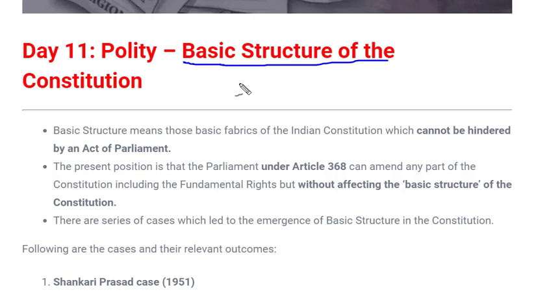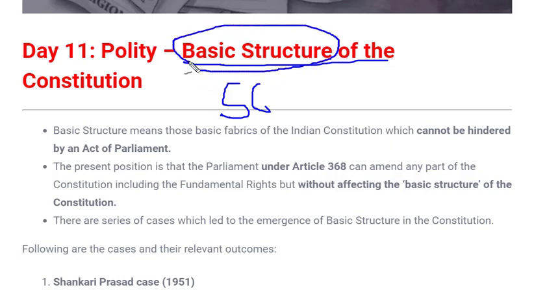If you remember, in previous videos we have seen several times that whenever the Supreme Court passed any judgment, or whenever any new law was made in Parliament or any amendment was done, the Supreme Court always used to focus on one word: basic structure. That means any laws could be made, any amendments could be done, but it should not hamper the basic structure of our constitution. So in this video we are going to learn what these basic structures are, which should not be hampered in any case whatever happens.